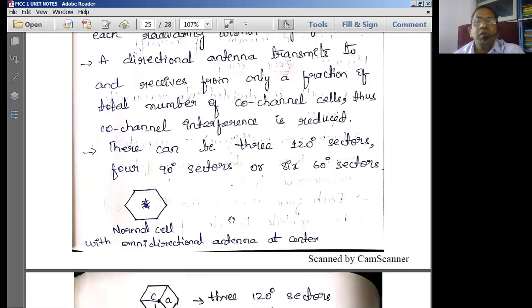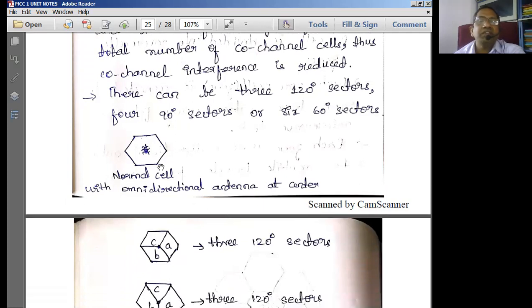Now, how do we perform this particular task? See here, this is a normal cell. The normal cell radiates the signal in all directions, which is an omnidirectional antenna, always placed at the center of the cell. So what is the problem with this?